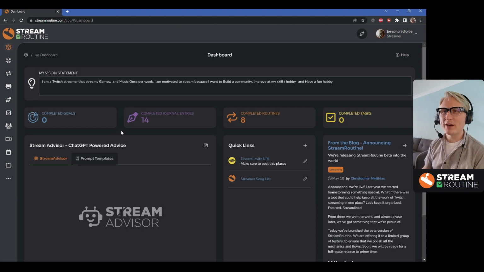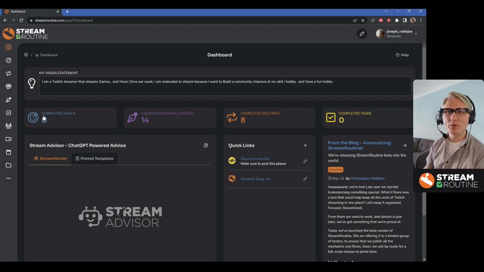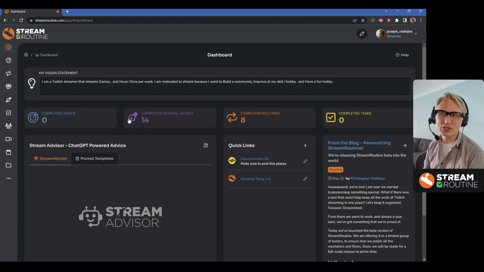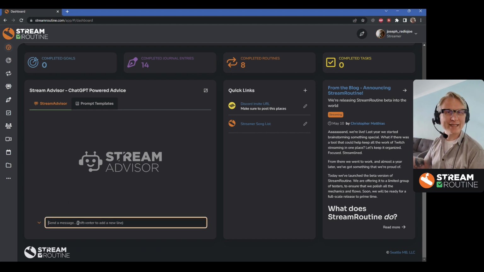Once you've gone through the onboarding process, you'll have your vision filled out and you'll have a list here, little dashboard widgets that show you your number of goals that you've completed, how many journal entries you've written, how many routines you've completed, all that kind of stuff, which will make more sense as you delve into the site a little bit more. We have another box here for the stream advisor. So you can open up a free-flowing chat, like you might with ChatGPT if you've used that product yet. And also, we have some prompt templates.